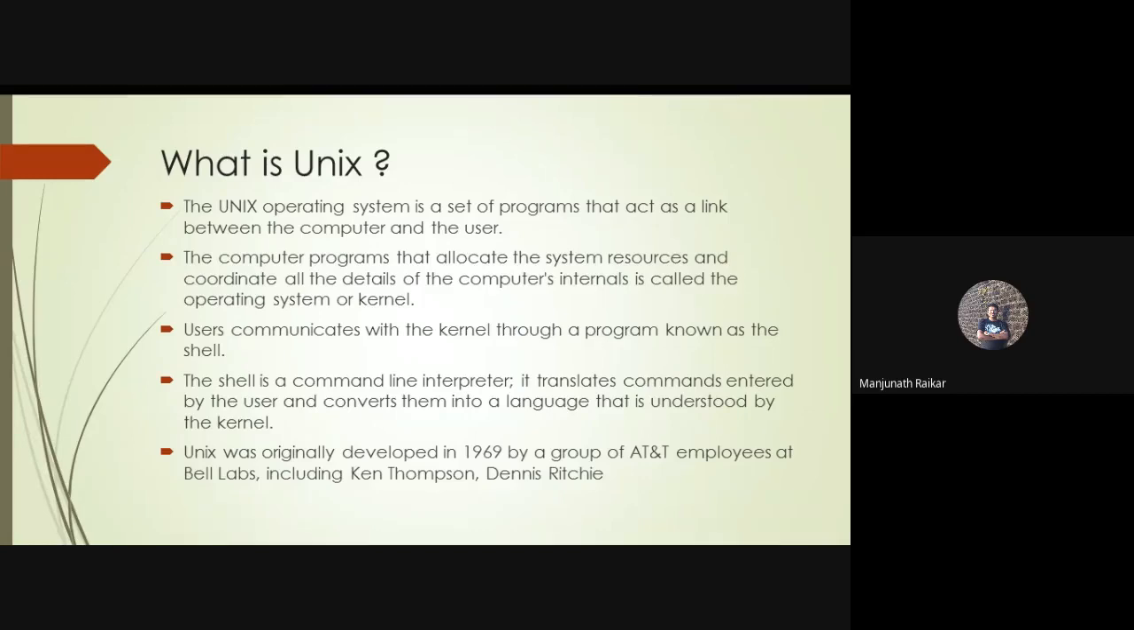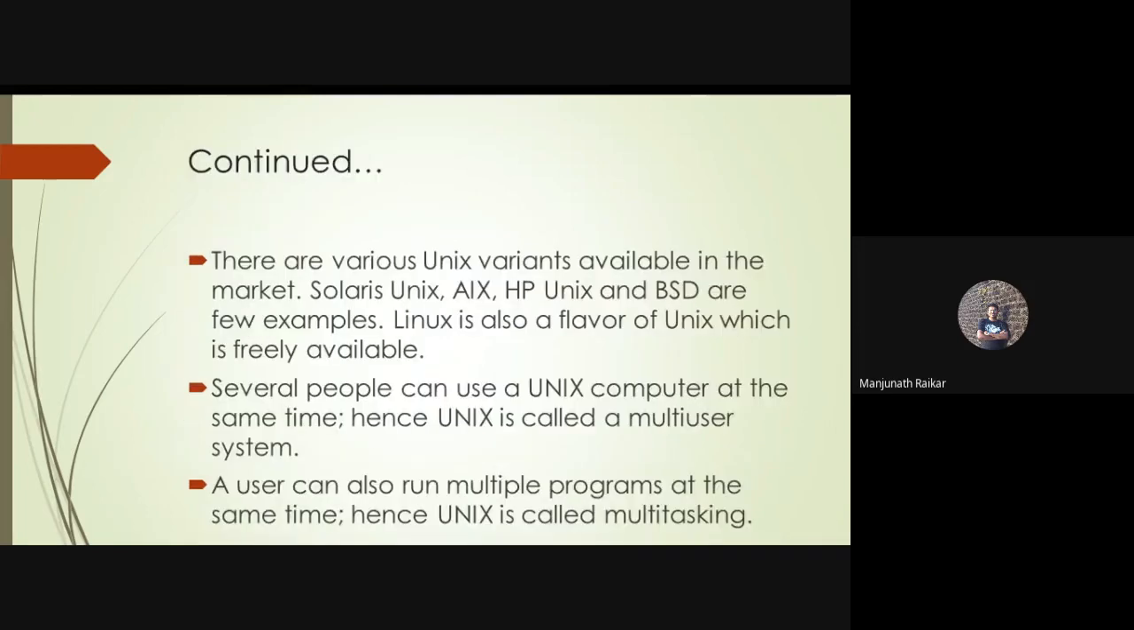Clear? And Unix was originally developed in 1969 by a group of AT&T employees at Bell Labs, including Ken Thompson and Dennis Ritchie. Next, there are various Unix variants available in the market, like Solaris Unix, AIX, HP Unix, and BSD, to name a few. And Linux is also a flavor of Unix which is freely available.